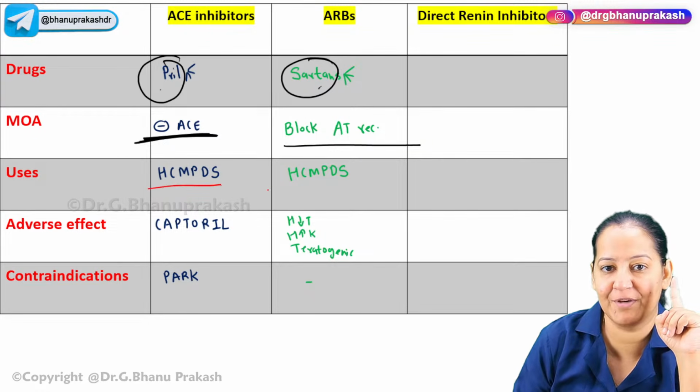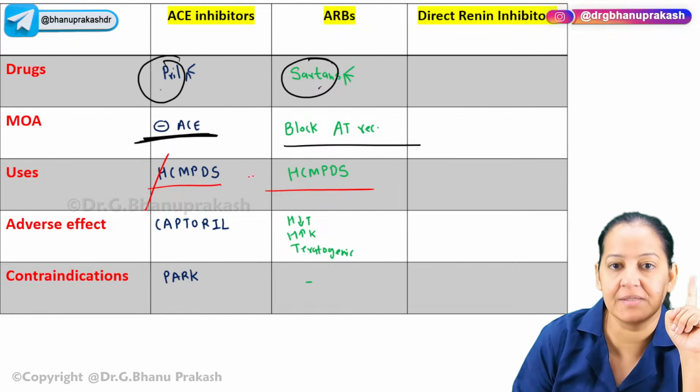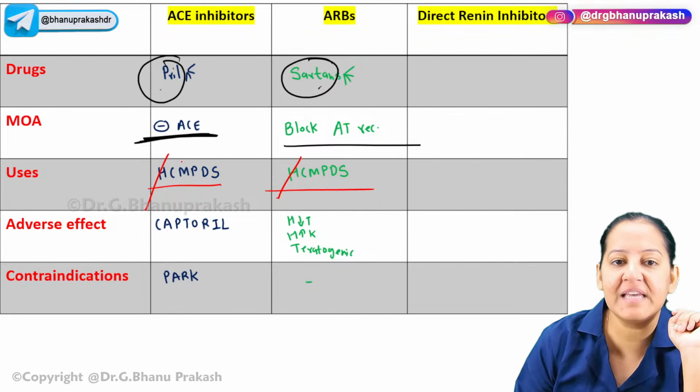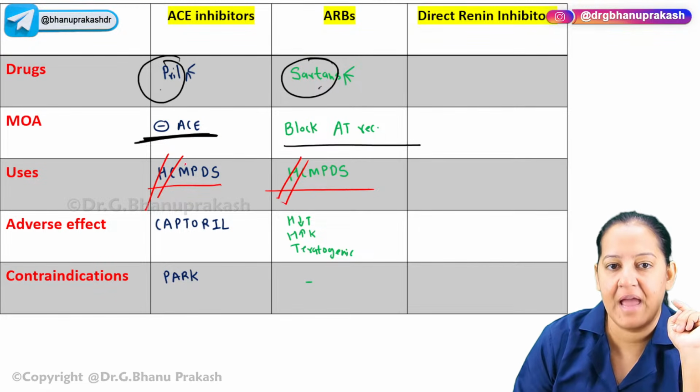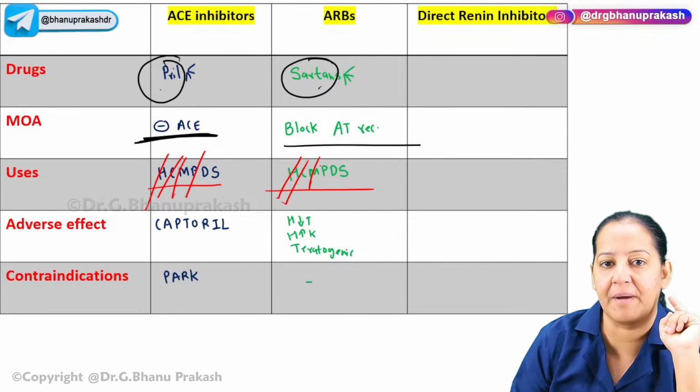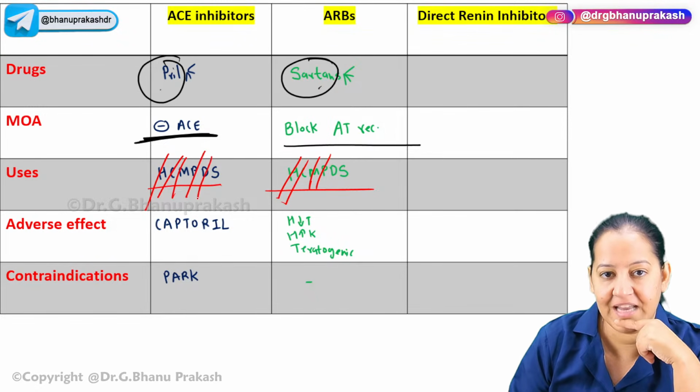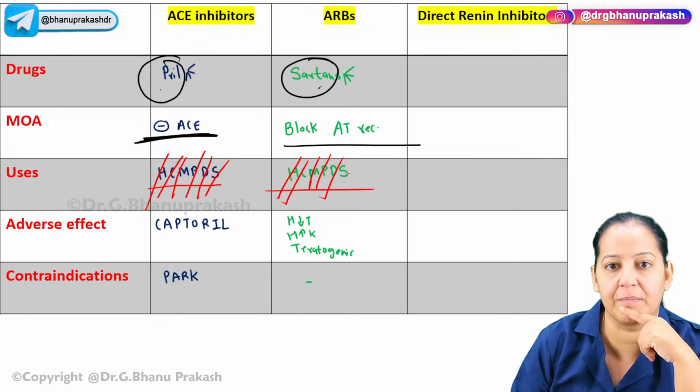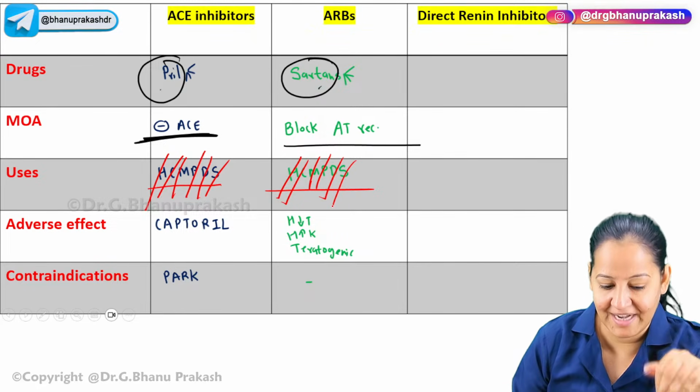Home care makes patient definitely strong, where H stands for hypertension, C stands for congestive heart failure, M for MI, P for prophylaxis of MI, diabetic nephropathy, and scleroderma crisis. Uses are the same, but side effects may differ.